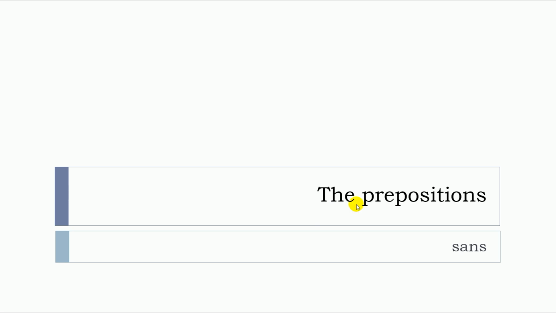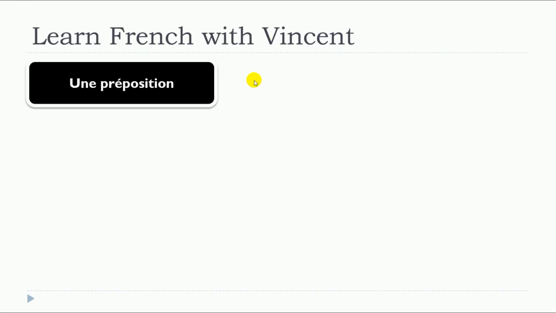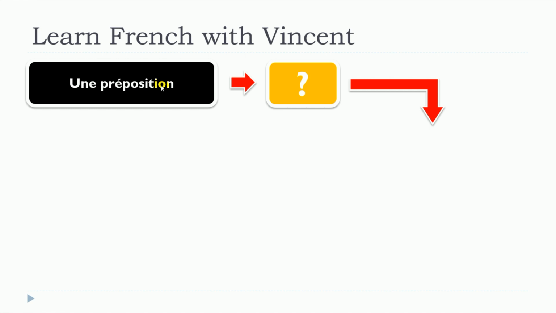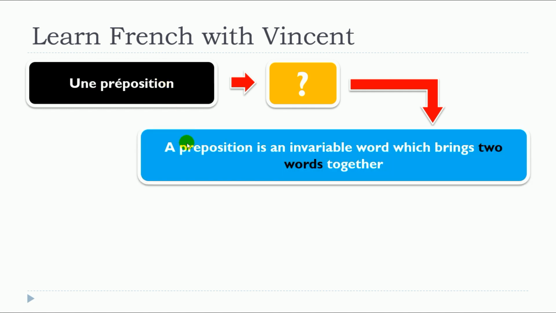In this lesson, we will see the prepositions, but we will see more precisely sans. So, of course, the first thing that we need to see together is what is une préposition? Well, a preposition is an invariable word which brings two words together.